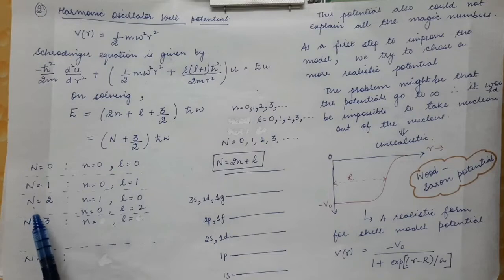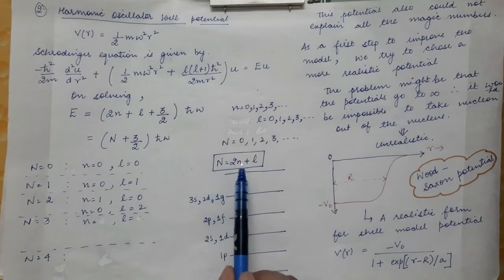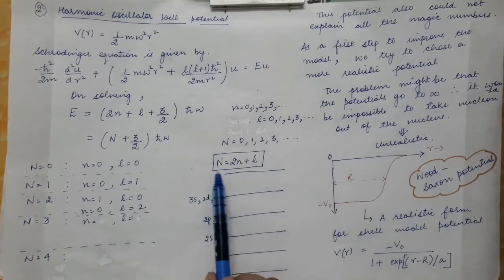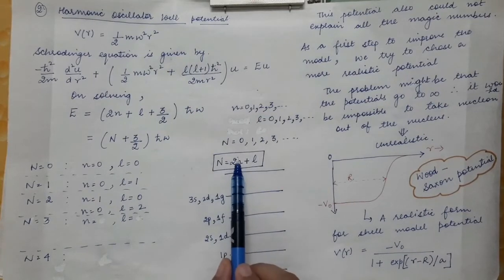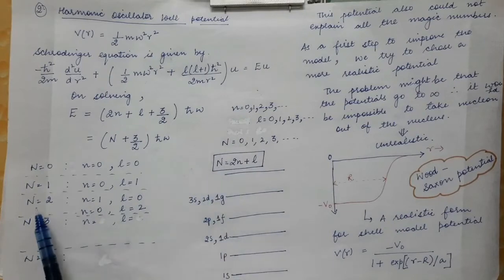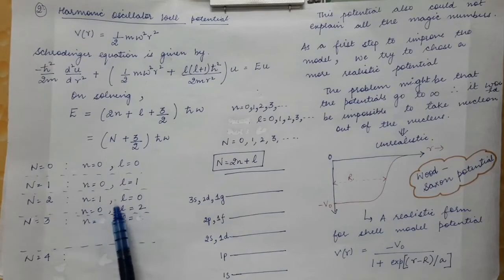Then in the case of capital N equal to 2, either n is 1 and L is 0, in that case capital N will come out to be equal to 2, or small n is equal to 0 and small l is equal to 2. In that case also, capital N will come out to be equal to 2. So you will get two combinations of n and l: first, n is equal to 1 and L is equal to 0, and the other is n is equal to 0 and L is equal to 2.